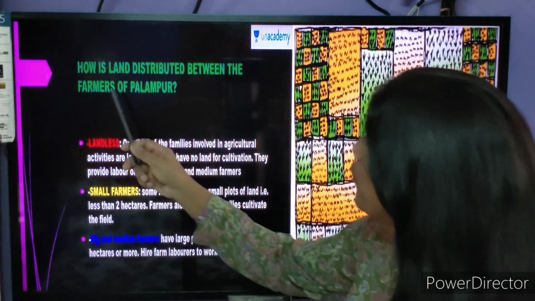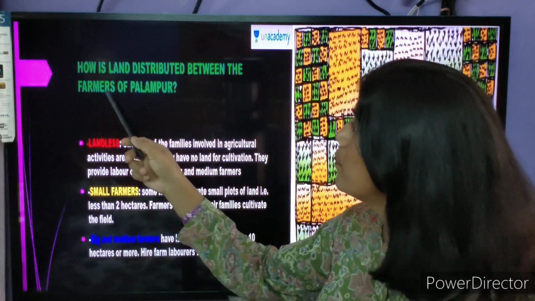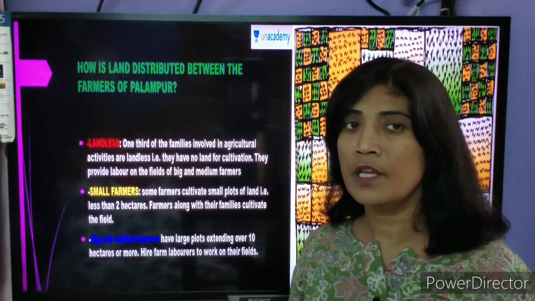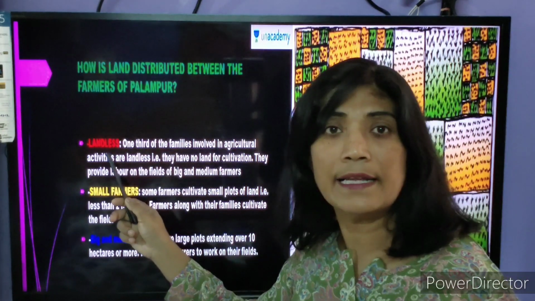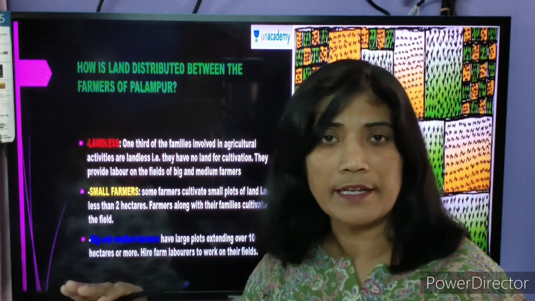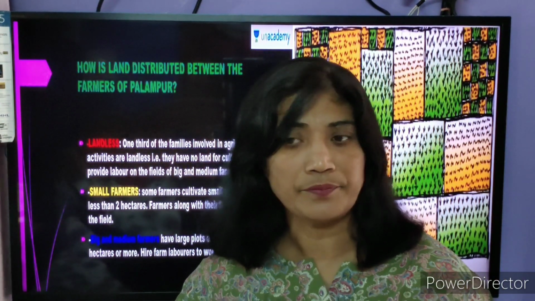The fourth question we have: how is land distributed between the farmers of Palanpur? They lived in a corner of the village, and they were all landless. They were not possessing any land. They used to work on others' land.